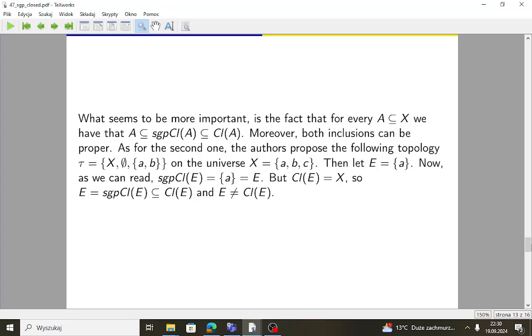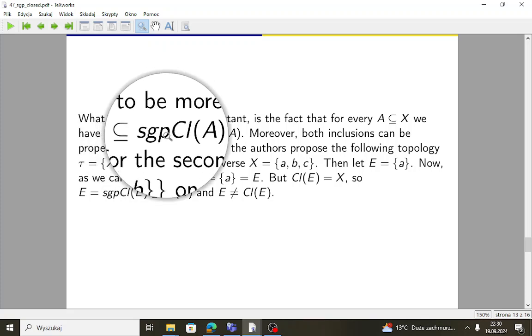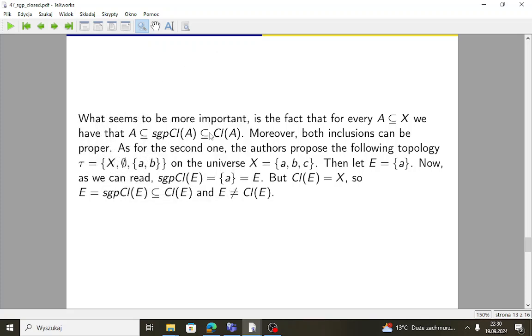What seems to be more important is the fact that for every subset A of X, A is contained in its sgp-closure and the sgp-closure is contained in the closure. The authors say that both inclusions can be proper, but in fact they prove only one fact.